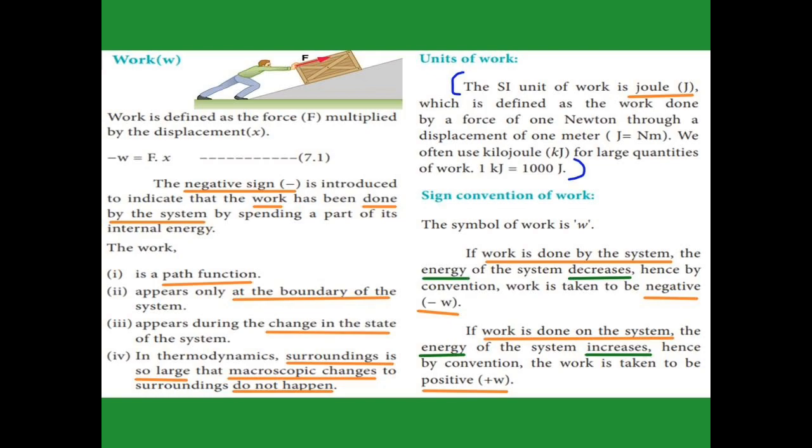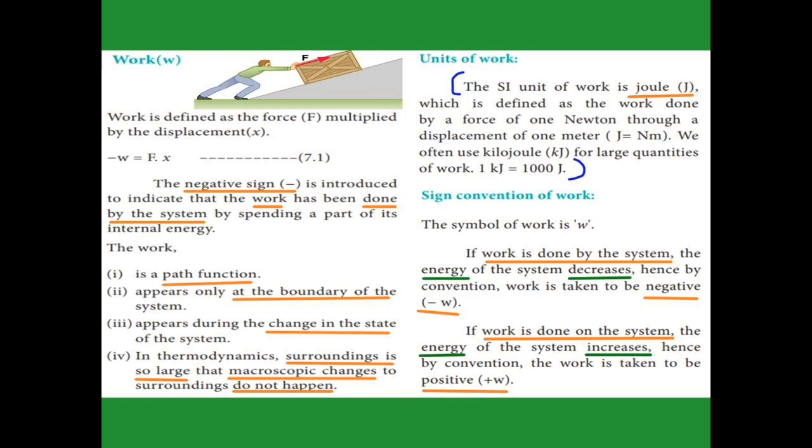1 joule is defined as the work done when a force of 1 Newton given to the system moves it through 1 meter. That work we call 1 joule of work given to the system. And 1 kilojoule means 1000 joule.